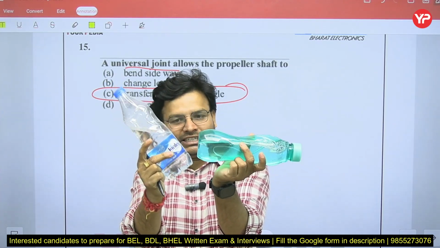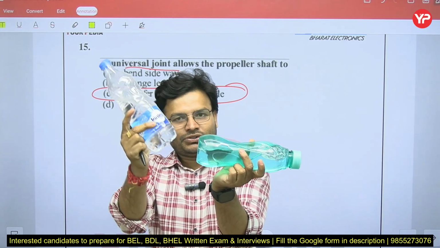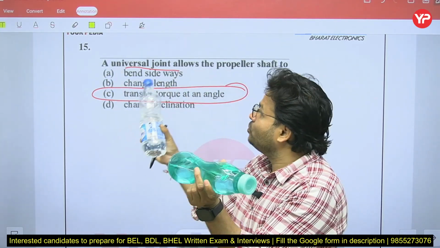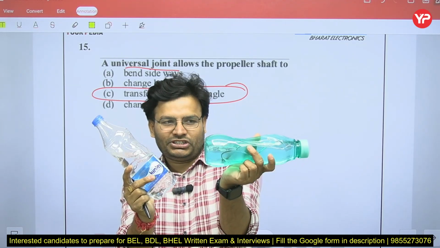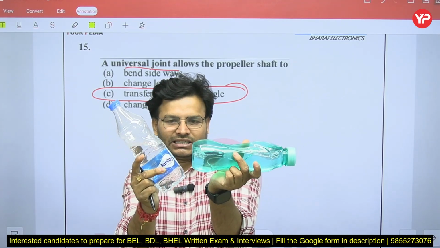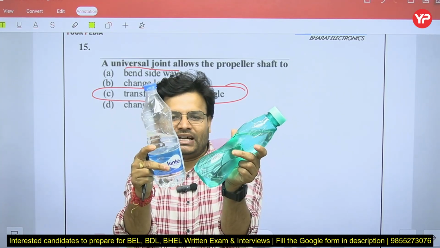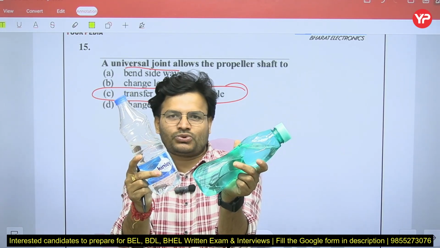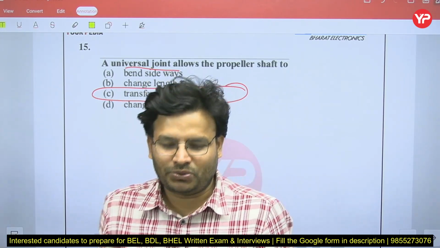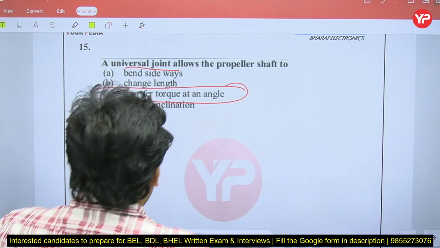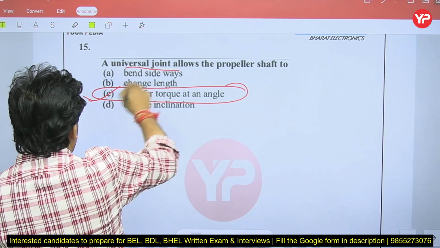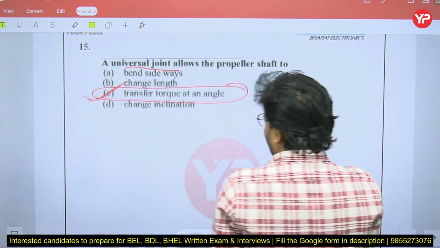In that these are inclined to one another, no? So in that way we can use the universal joint to transmit the power. See, this is the horizontal shaft and this is like that, or sometimes it could be like that also. In such a case also you can use that one. So try to remember that point, my dear friends. Important it is. So the correct answer is what, my dear friends? C for Chennai is the right answer.